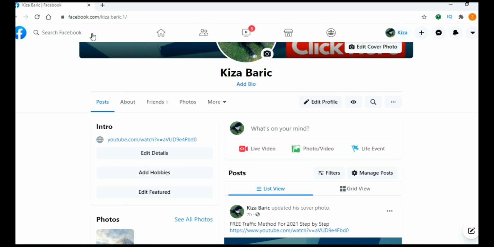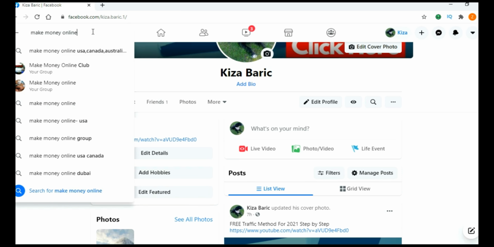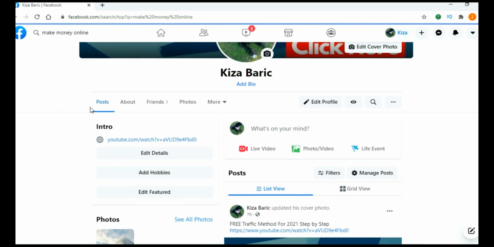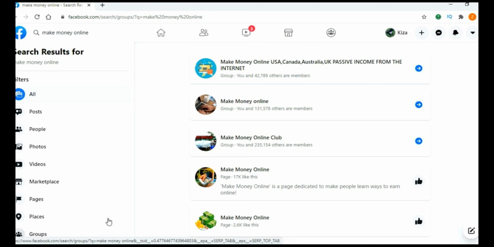So here in the search bar, just type your main keyword. Because we are talking about making money, here I will type just make money online and click search. And then click here on groups.